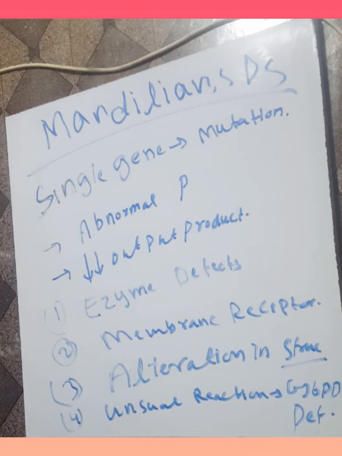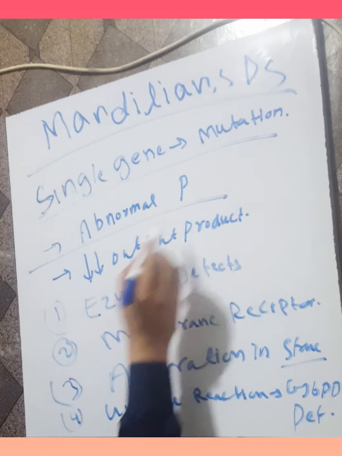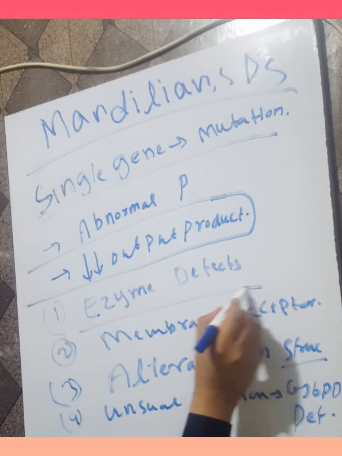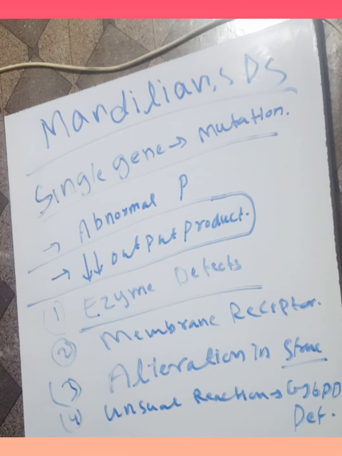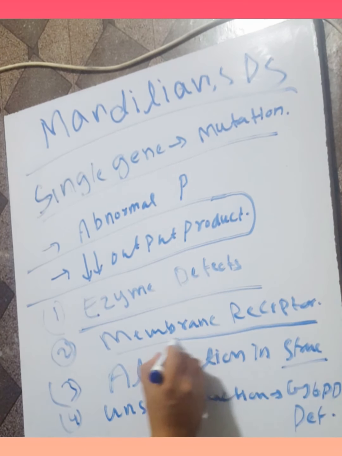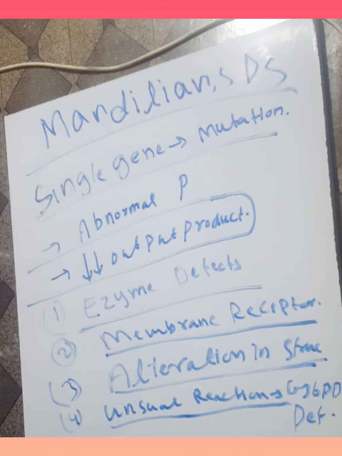So we are talking about Mendelian disorders. Mendelian disorders are a group of disorders in which a single gene mutation occurs. There may be abnormal protein accumulation or decreased output of the product, enzyme defects in the structure of the enzyme, or membrane receptor protein or enzyme defects. There may be alteration in the structure of the enzyme or protein, and there may be an unusual reaction to a specific drug. An example is G6PD deficiency, with a reaction to a specific antimalarial drug. Red cell hemolysis occurs.